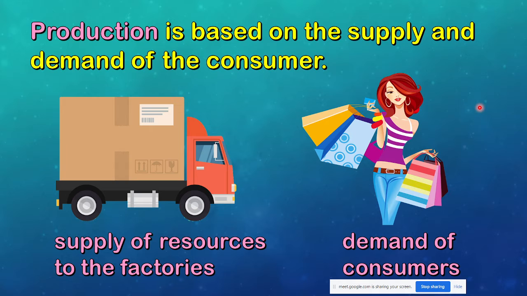For example, again, I make cakes. My cake is durian cake. And then here in Chonburi, no one wants to eat durian cake. No one wants to buy durian cake.